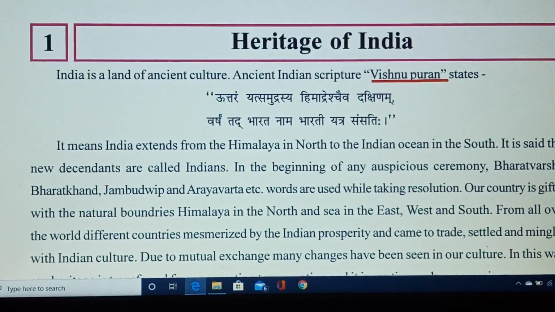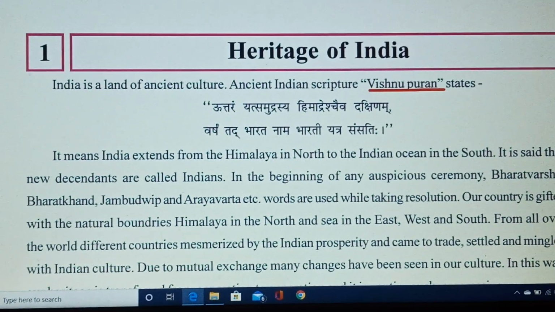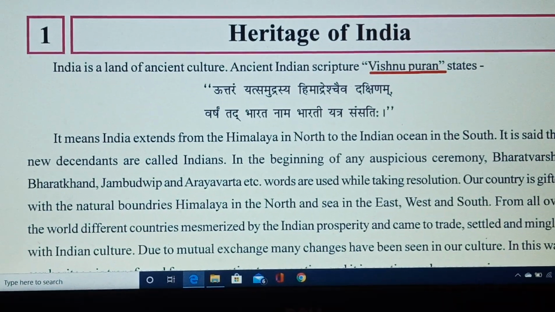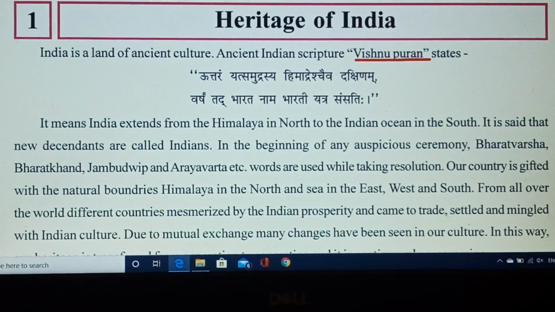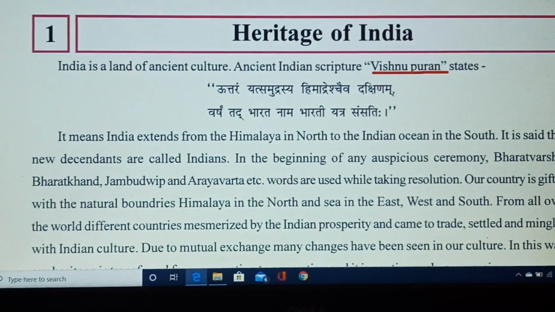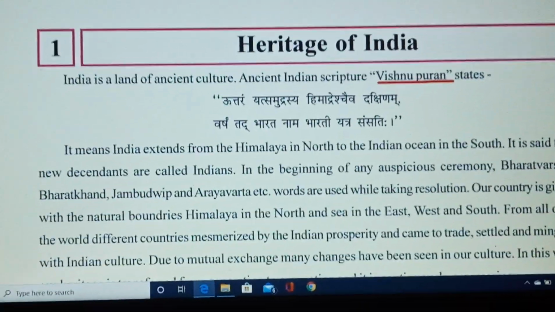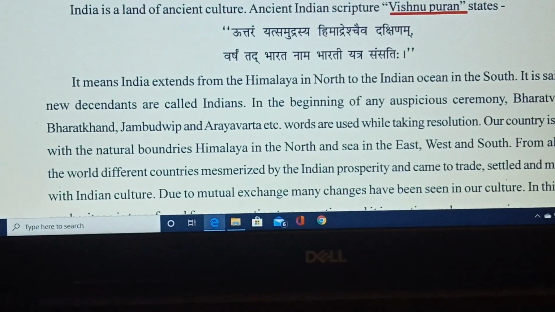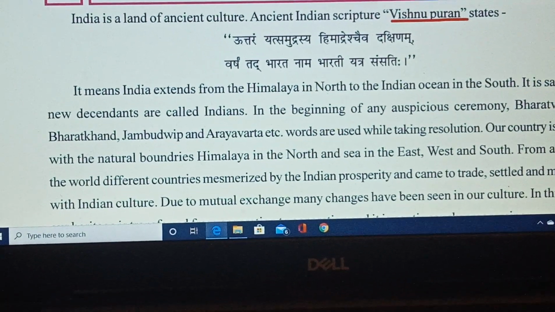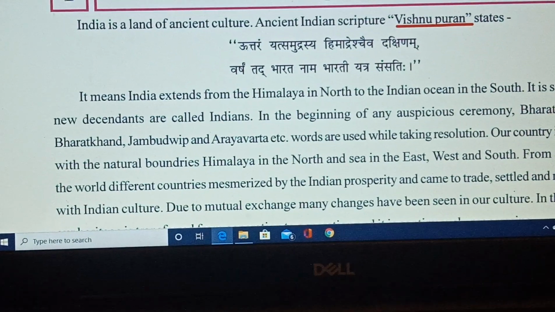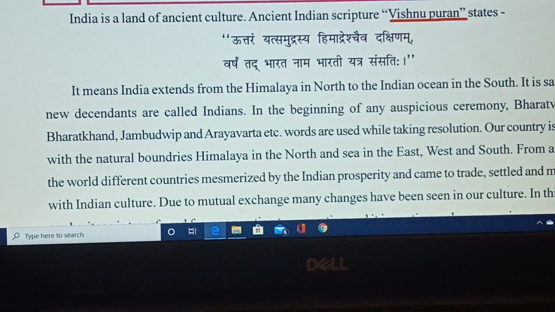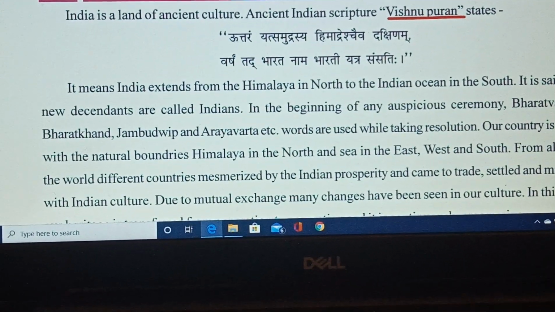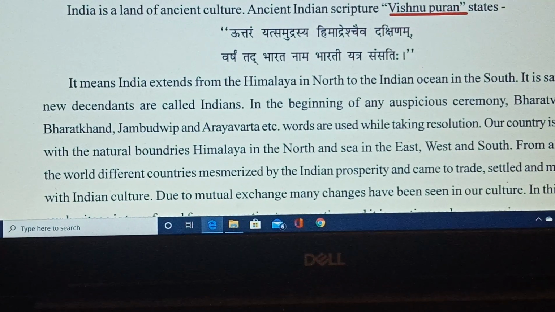It is also said that you have listened to names like Bharatvarsha, Bharat Khanda, Jambudvip, Aryavrat, and all these names are included. In these names, Bharat, these are all names indicating India. Words are used for this kingdom.